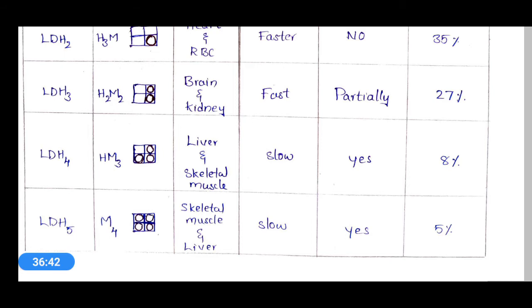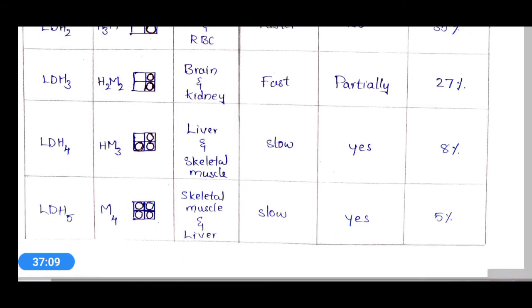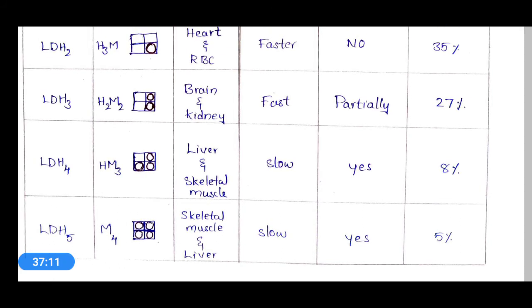Its origin site is liver and skeletal muscle, and its electrophoretic mobility is slow compared to LDH1, 2 and 3. This LDH4 is easily destroyed at 60 degrees temperature. Its percentage in human serum is 8%.